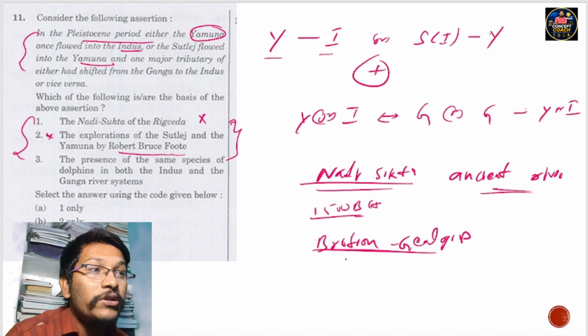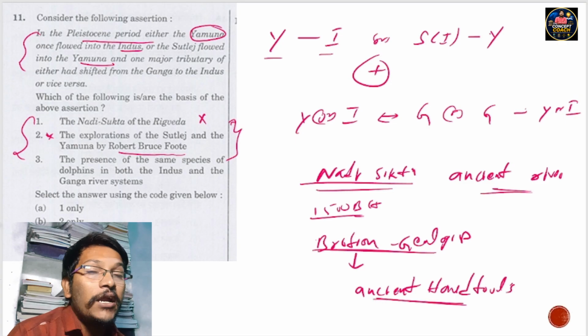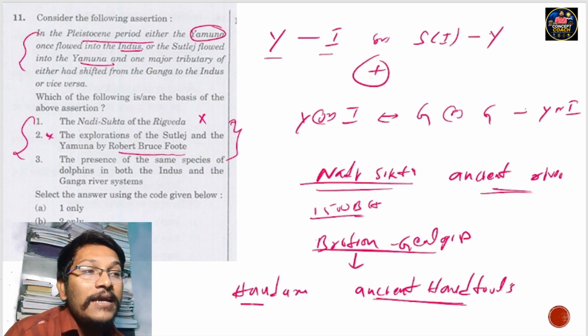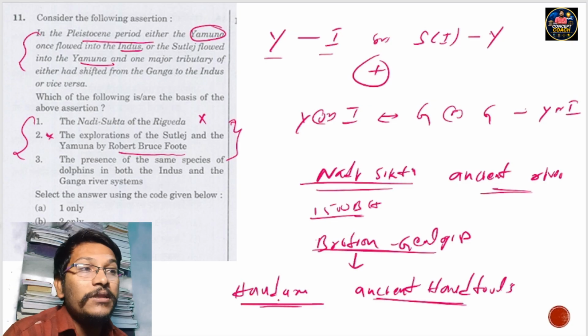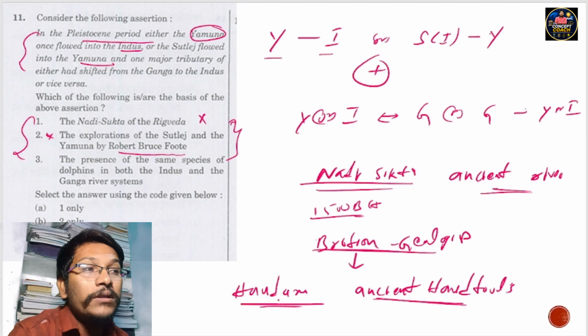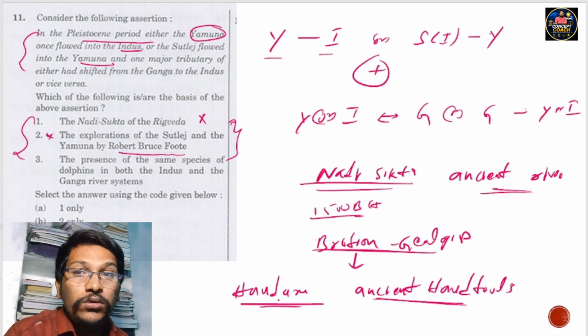He just explored ancient hand tools. For example, he found a hand axe at Pallavaram near Madras, and also found hand tools near Attirampakkam in Tamil Nadu, and also explored the Belum caves in Andhra Pradesh. So he worked on ancient hand tools, not the drainage system. So statement number two is wrong.